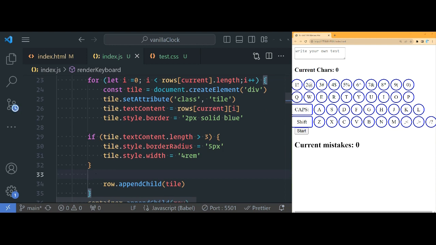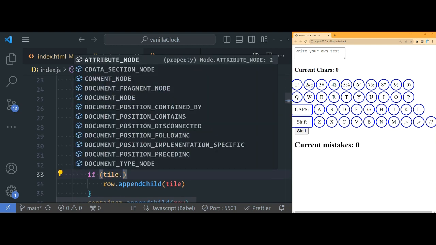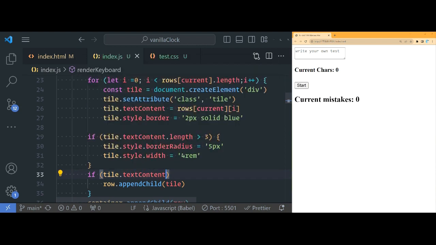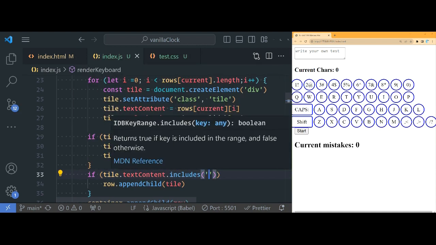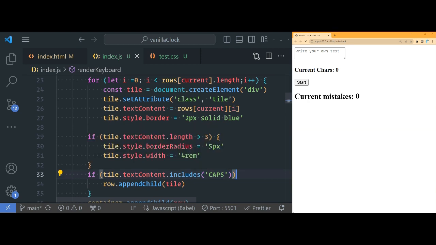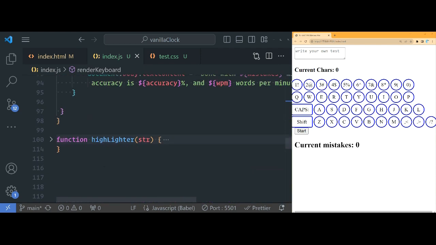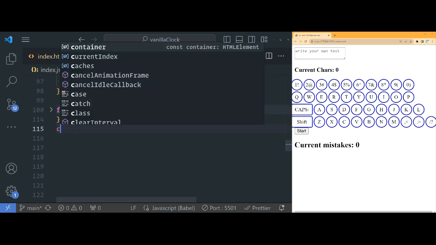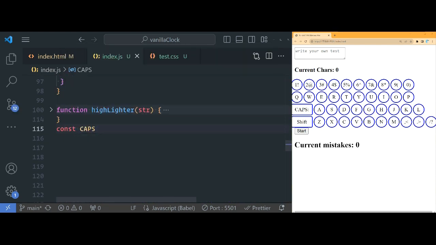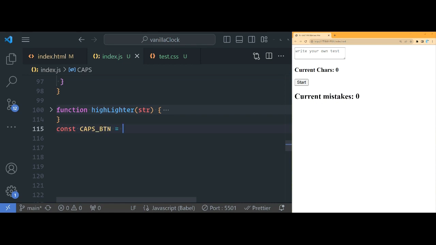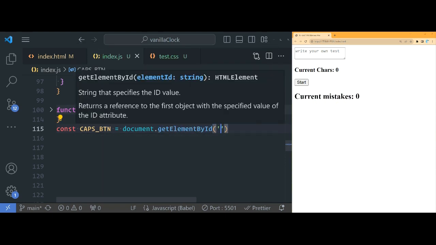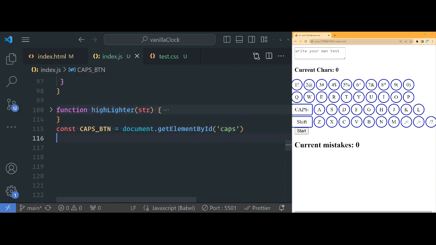So here I can say if tile.textContent includes caps, then tile.id will be caps. Okay. So then down here we can say const caps btn like this will be equal to document dot get element by id, and then the id was caps.